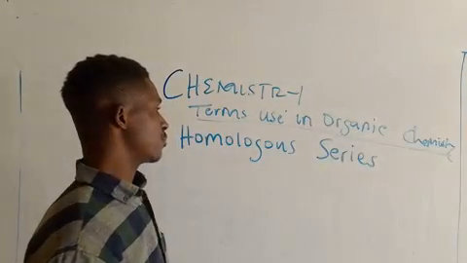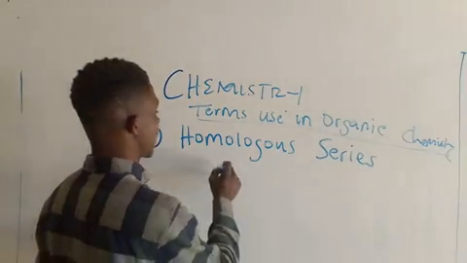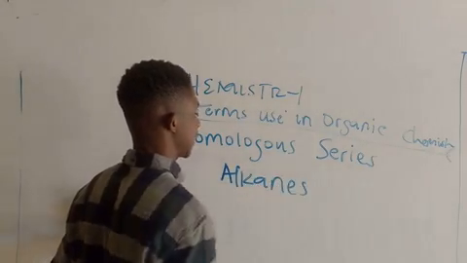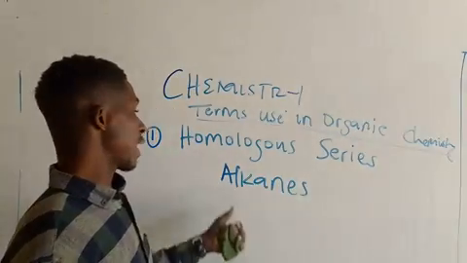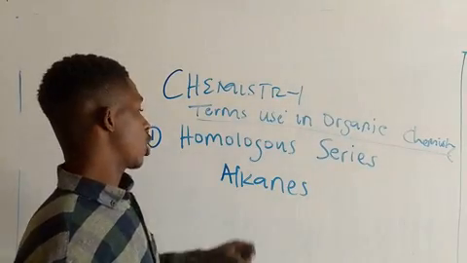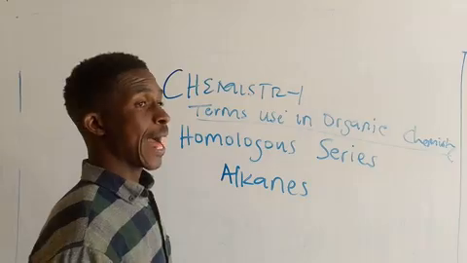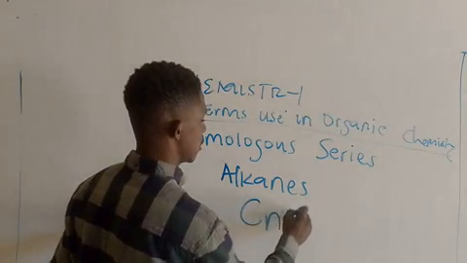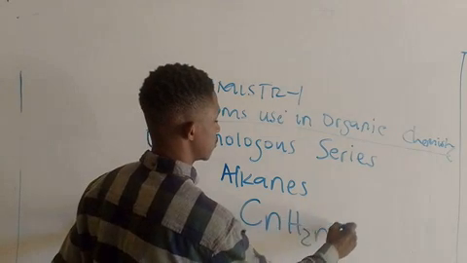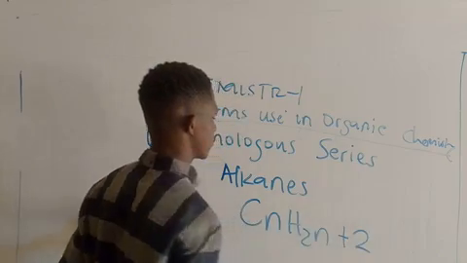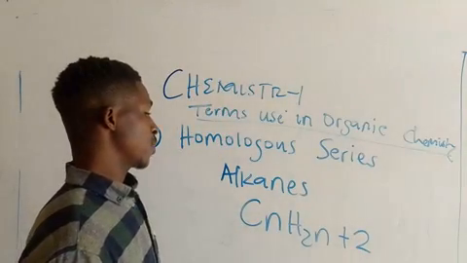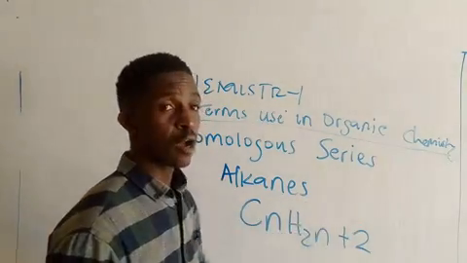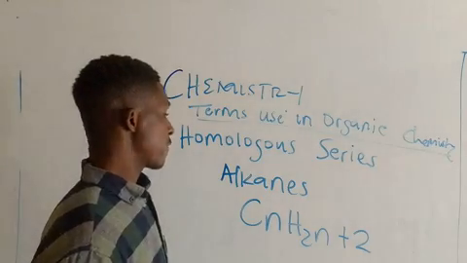Okay, let me show you an example of a homologous series. We have alkanes, for example. Any member from this series has the general molecular formula CnH2n+2. That's their general molecular formula.